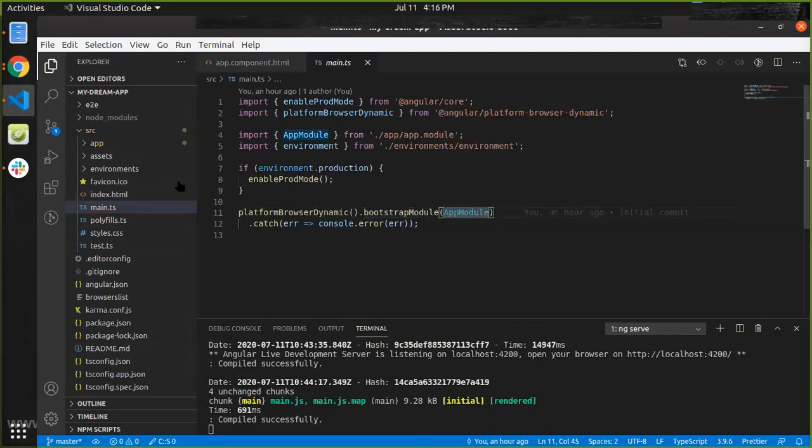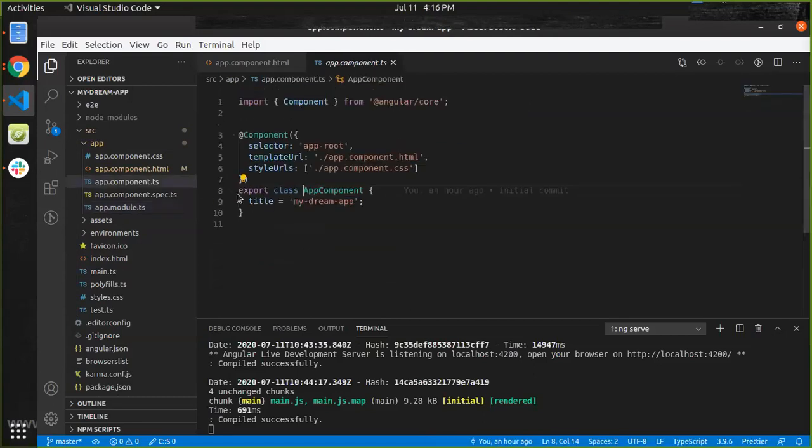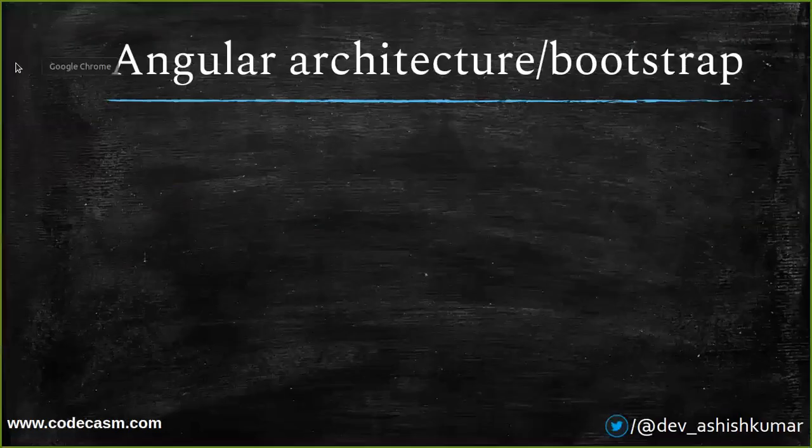Bootstrap module says, okay, load my app module. So what does app module give us? We will go into app module. App module tells Angular that our bootstrap component is app component, so please load the app component for me. Now here we have the selector app-root, which I showed you in index.html. This component says that for the component which I have called, I have to show this template, which is app.component.html. Here we wrote welcome to Angular Minds, and hence we got it here.